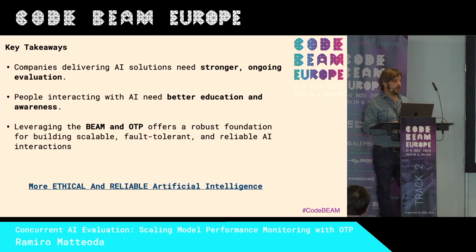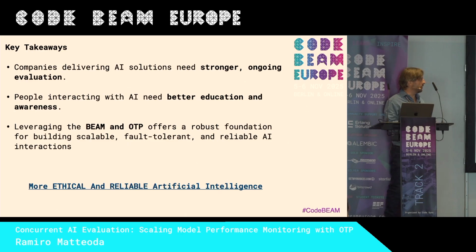So the main takeaways from here are that companies should evaluate all the solutions that they provide with LLM responses to the users, and the users should be aware that there is hallucination, that there is bias, and that they should check the response. The BEAM and OTP offer a great tool to create scalable, fault-tolerant, reliable solutions for AI.